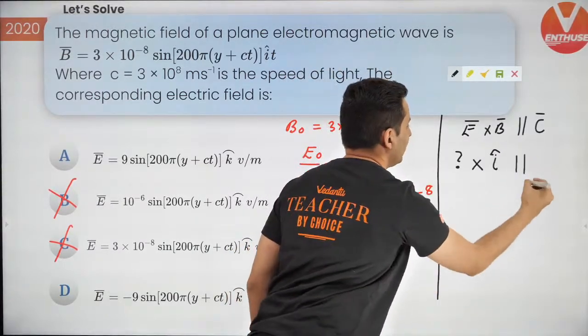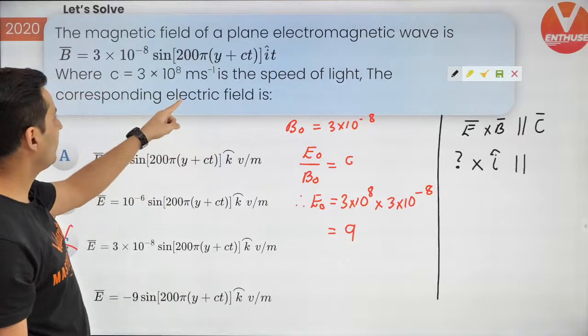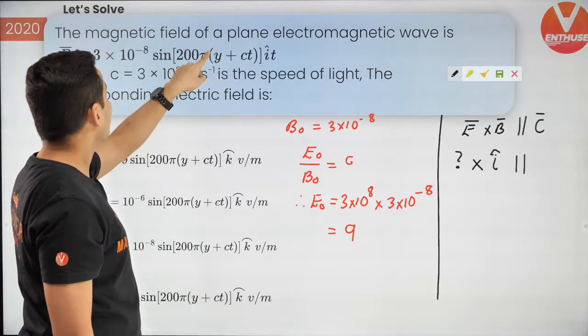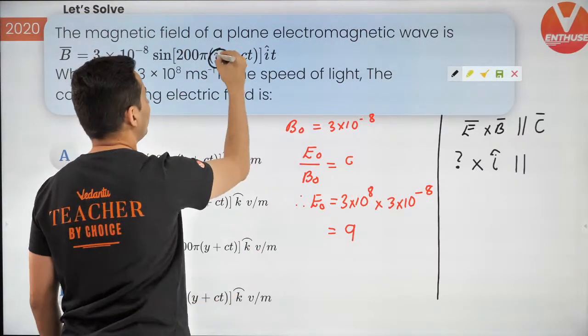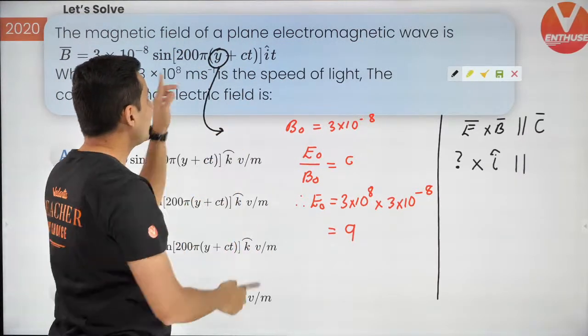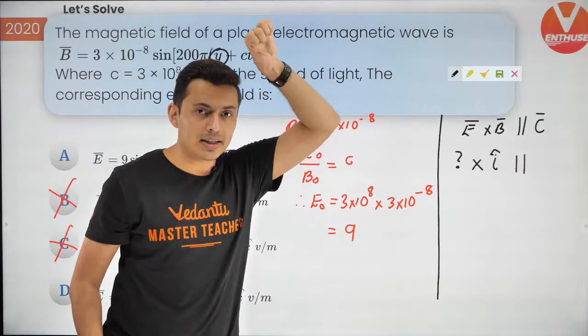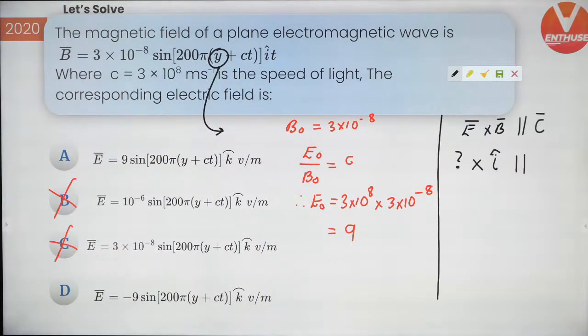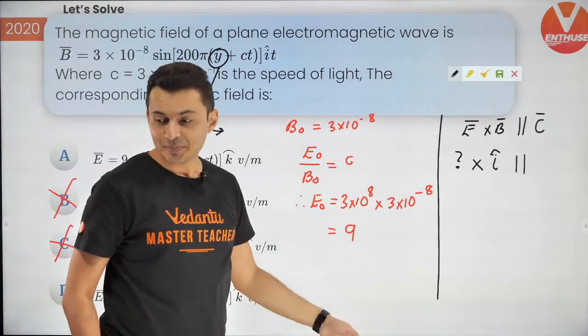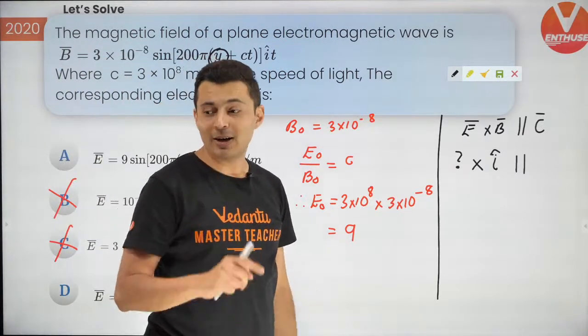And speed of light, where is it? Oh, look at it. The wave is going in the y-axis, guys. This is very important. It's going in the y-axis. But is it going in positive y or negative y? Come on, answer in the chat box. Is it going in positive y or negative y? Be careful.